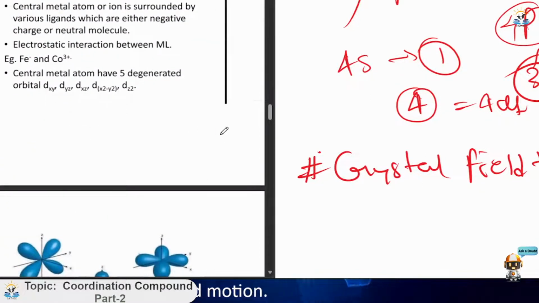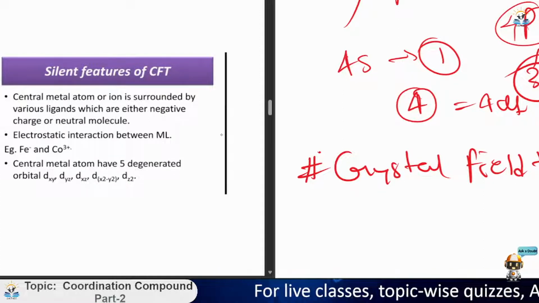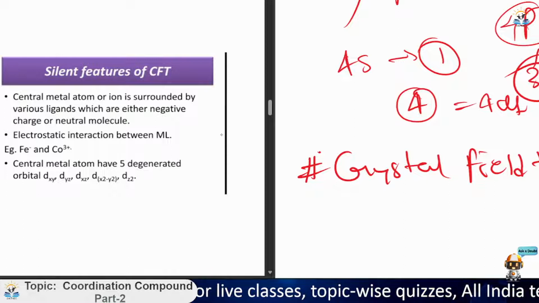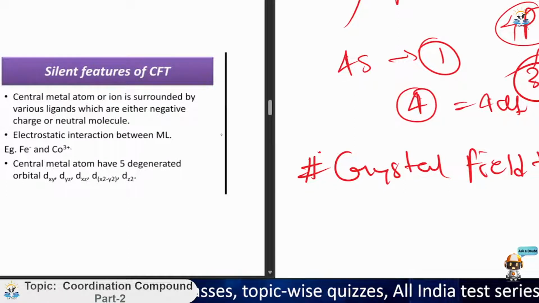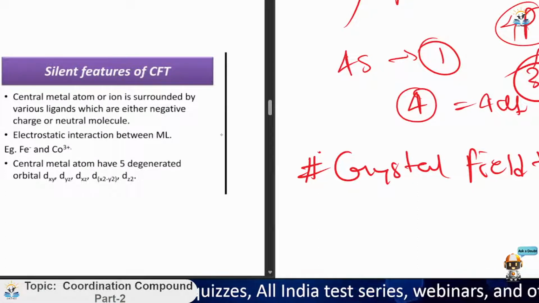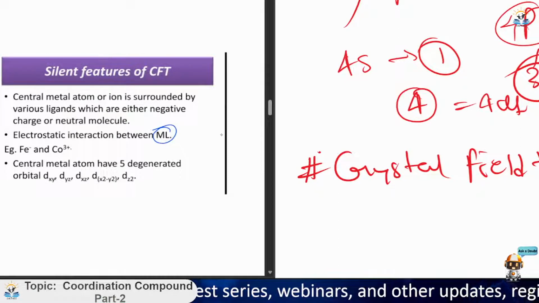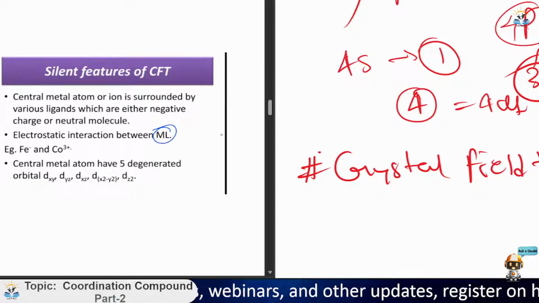Now, some of the features which differentiate the crystal field theory from the valence bond theory are that the central metal atom or ion is surrounded by various ligands which are either negatively charged or neutral molecules. I have told that also. Now, there is electrostatic interaction between the metal and ligand, for example, Fe and CO3.